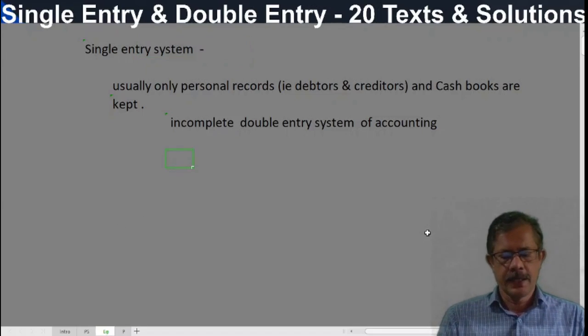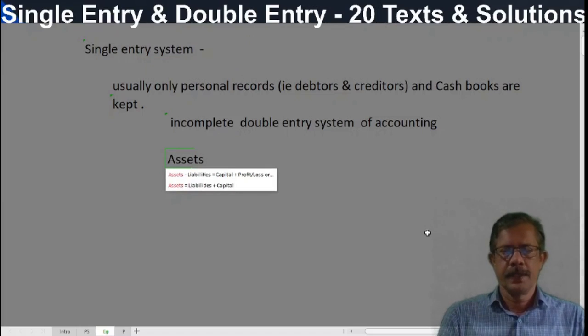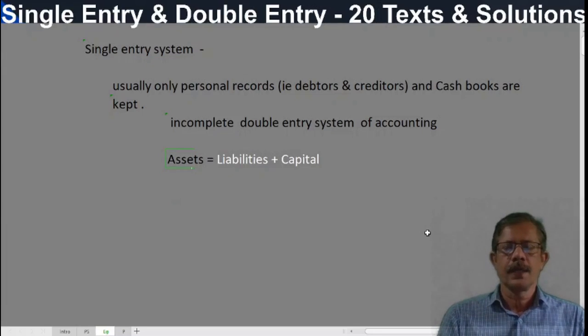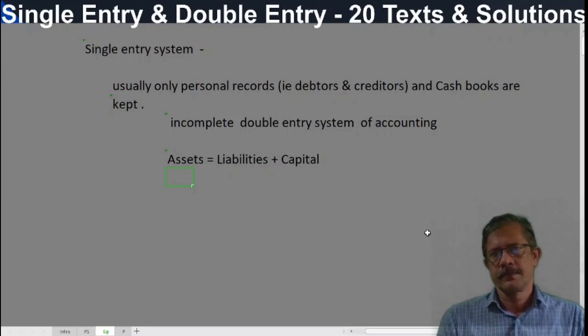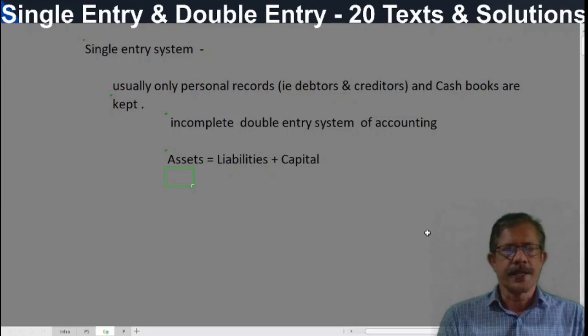We have studied assets is equal to liabilities plus capital. If you know this equation, nothing prevents you from studying accounting. So this is important.